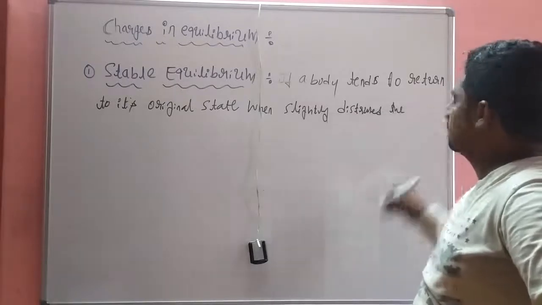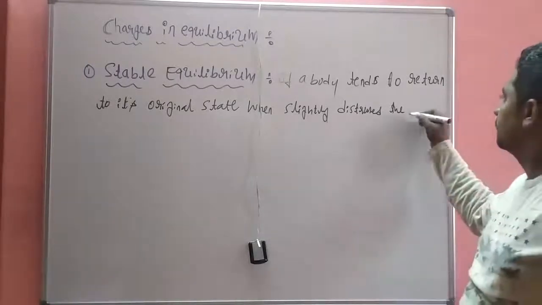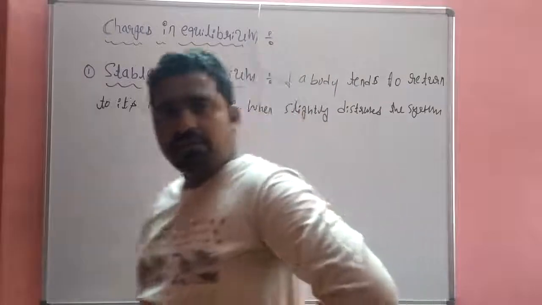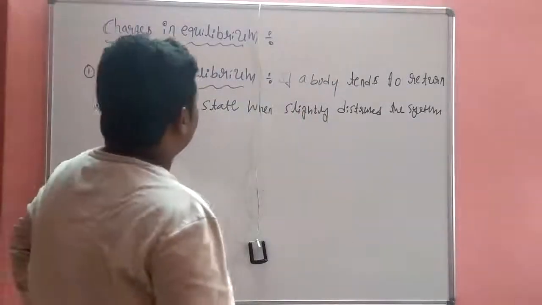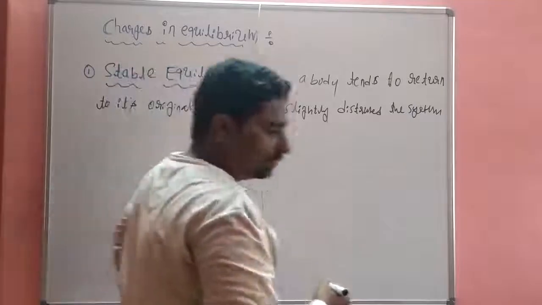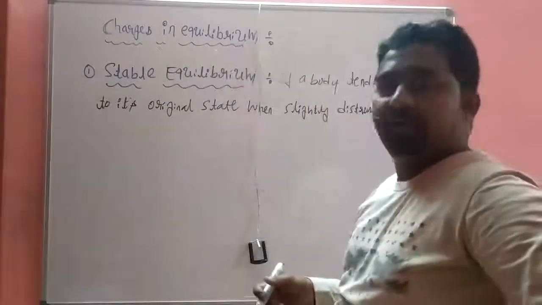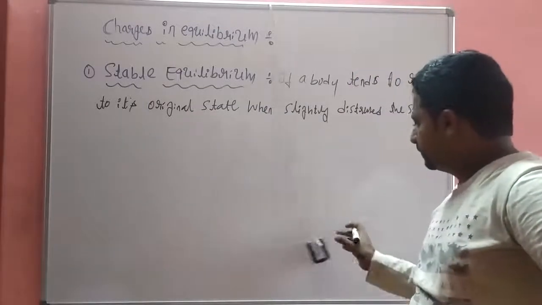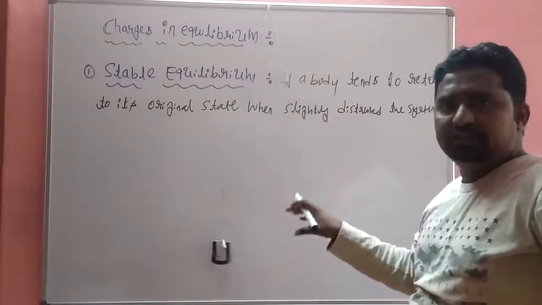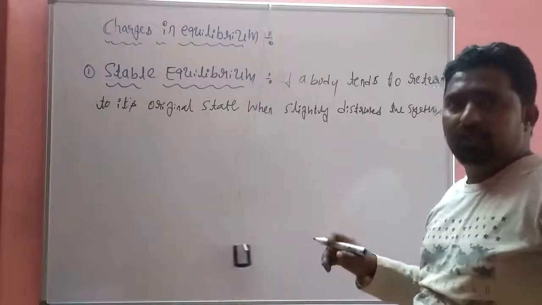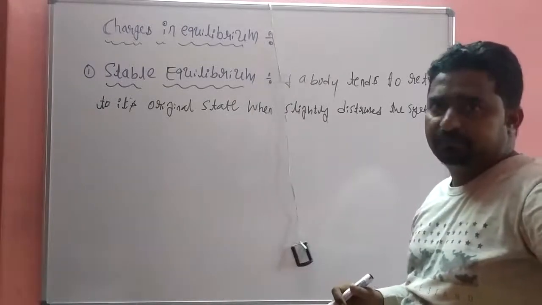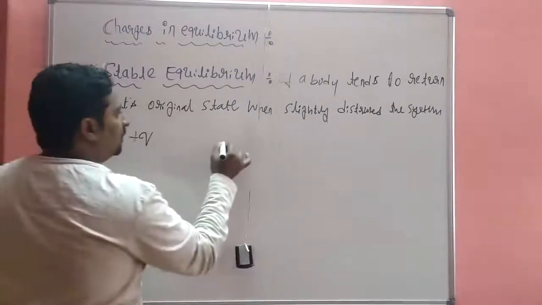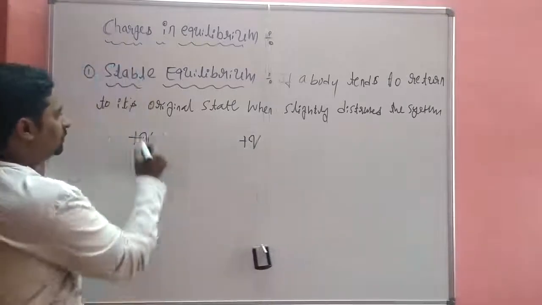So this is stable equilibrium. Now in case of charge, because now I am talking about charge, look at this one. Now I am disturbing the body. The body is trying to reach its equilibrium condition or main position, or its initial position. So similarly in case of charge, this is a positive charge. This is a positive charge.